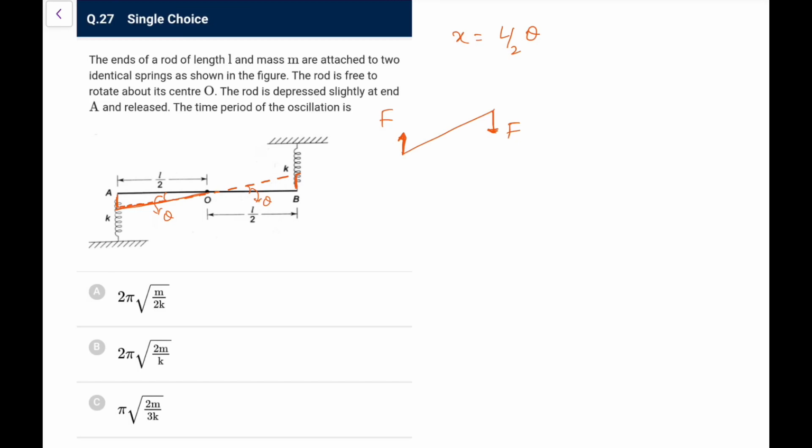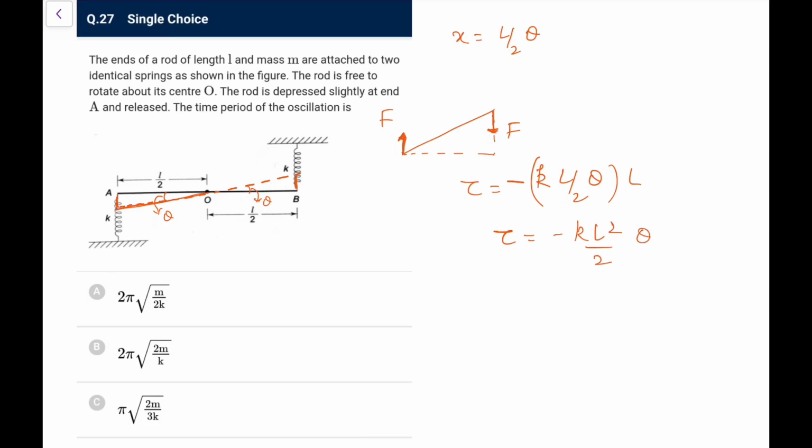It is forming a couple, and the gap between them should be L cos theta, and because theta is very small, I can approximately write it to be L. So torque is F into L. F is what? Kx is KL by 2 theta, into L, and because it is restoring, it would be negative, because the force sense is opposite to the angle that I have moved. So tau is minus KL square by 2 into theta. That is what I've got.